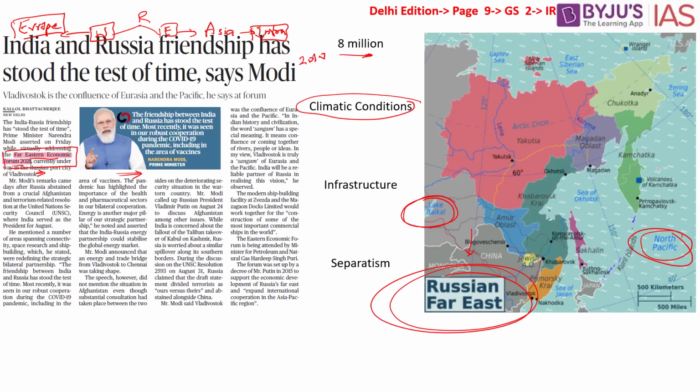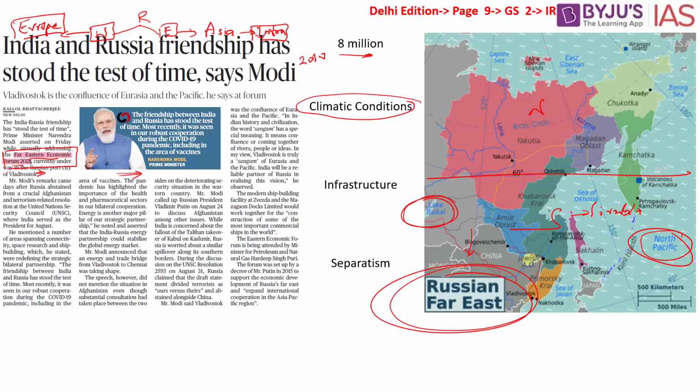When you look into the Russian Far East, it can be divided into the northern part and the southern part. The northern part has Arctic Siberian climatic conditions which make it uninhabitable. But in the southern part, some regions are livable.